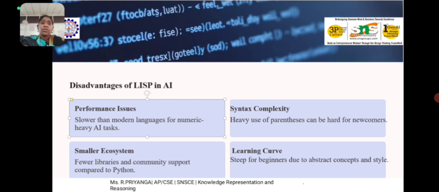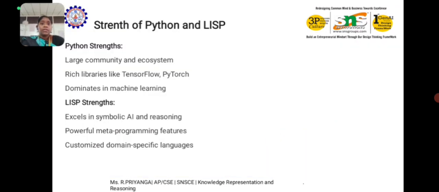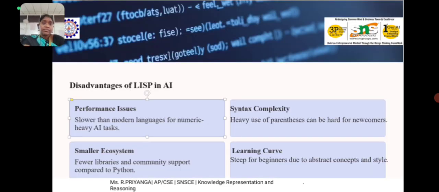Some disadvantages are also there: performance issues, syntax complexity, smaller ecosystem and learning curve. These are the things about working with Lisp. Thank you.